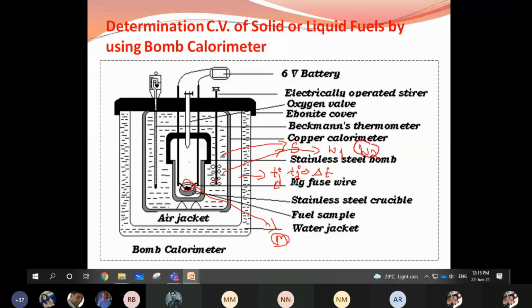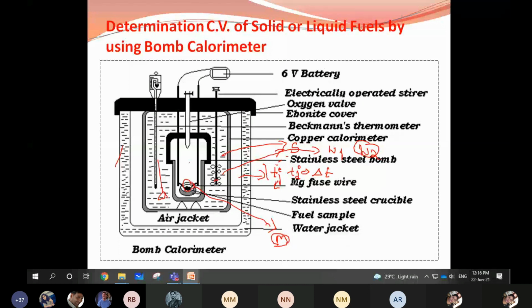Why do we measure these two? Because it may change the water level inside the water bath. If there is any rise or decrease in water level, you can easily note it down by noting W1 and W2. These are the terms you have to note down when you start the experiment.